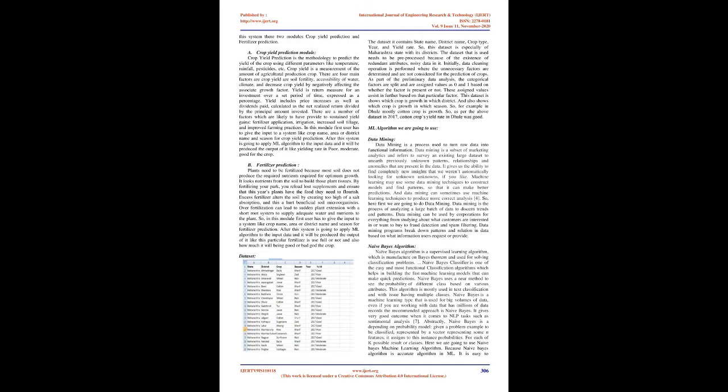In this module, first the user has to give the input to a system like crop name, area or district name, and season for crop yield prediction. After that, the system is going to apply an ML algorithm to the input data, and it will produce the output of it, like the yielding rate in poor, moderate, or good for the crop.